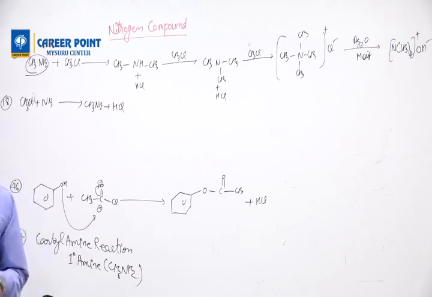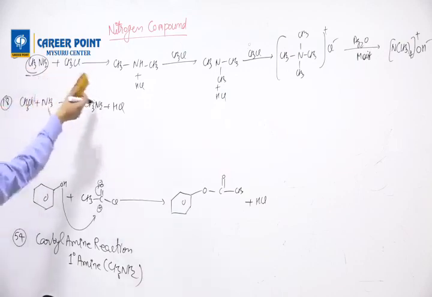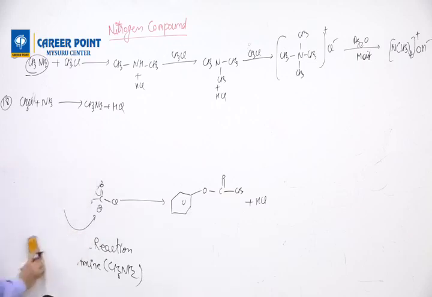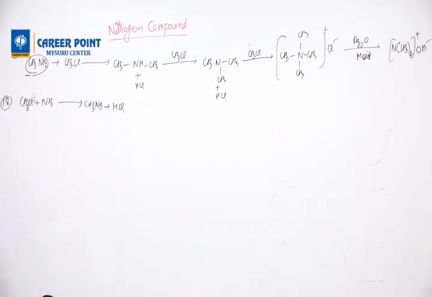Then question number 25. Ethylamine, PCl5. I'll write that reaction only. That is also easy. Question number 25. Ethylamine is C2H5NH2.